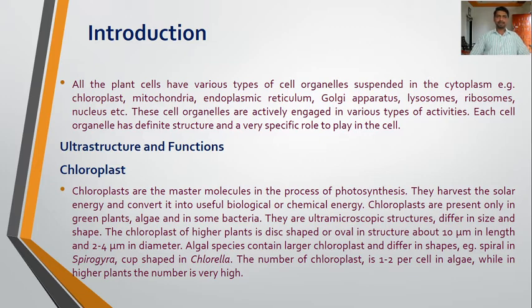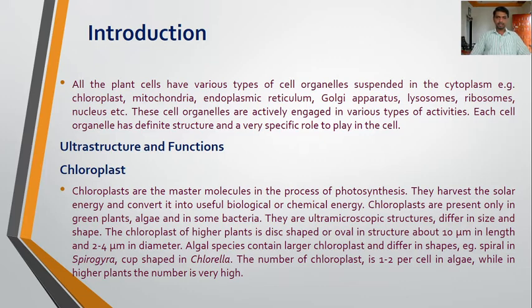The chloroplasts harvest the solar energy. They convert the solar energy into useful biological or chemical energy. These chloroplasts are present only in plants, algae and in some bacteria. They are ultra microscopic structures, differing in size and shape.